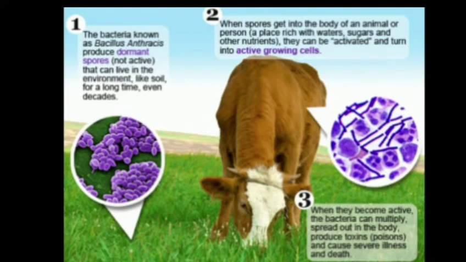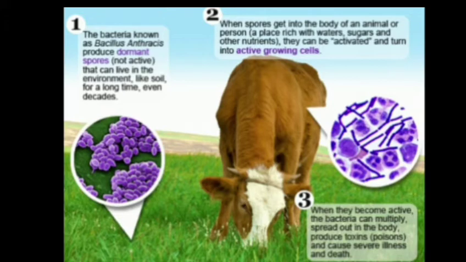Dormant, you understand? That are not active, in an inactive stage, that can live in the environment like soil for a long time, even for decades. When these spores get into the body of an animal or a person, they can be activated, transformed from dormant spores into active spores.